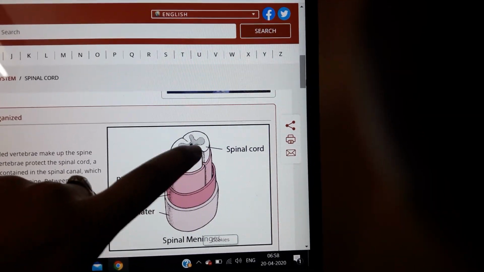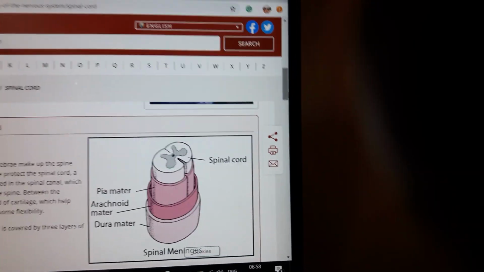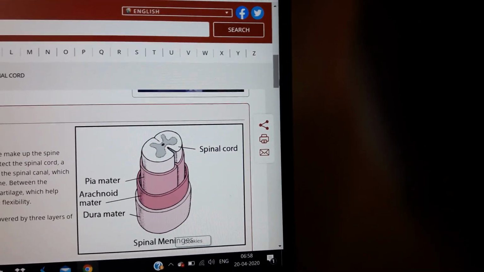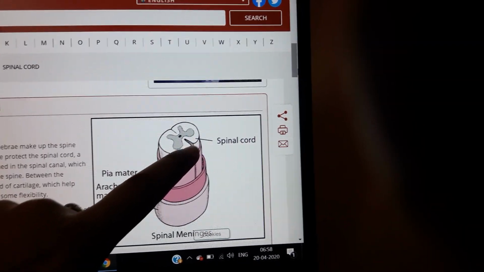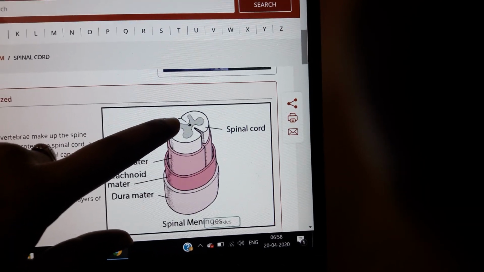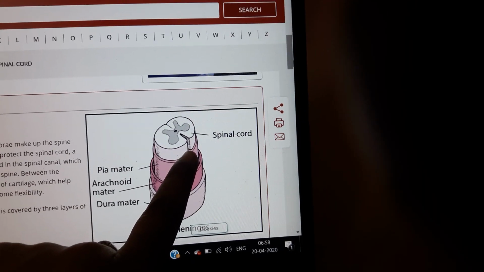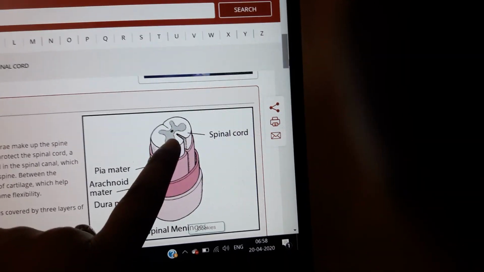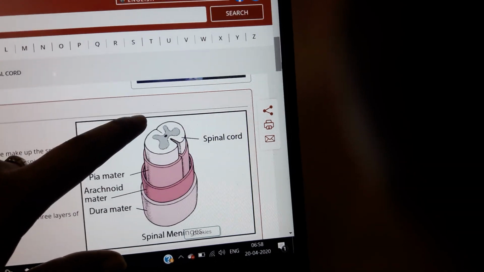It is incompletely divided into two halves. See here, there are fissures. It is divided into an anterior part as well as a posterior part. Anteriorly it is divided by the anterior median fissure, and posteriorly by the posterior median septum.